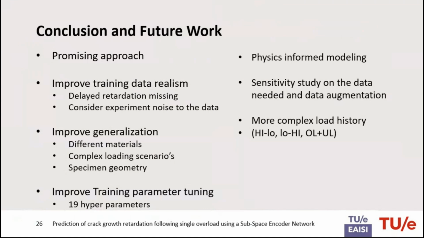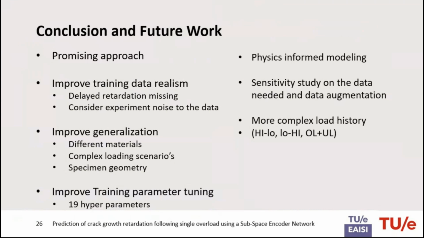And we did not add any noise to the data, which you will typically find in experiments. However, the subnet has proven in other applications to be really good at dealing with noise. But we should test that, of course. And we should improve the generalization. We should test with different materials, more loading scenarios, and we should also change the specimen geometry.